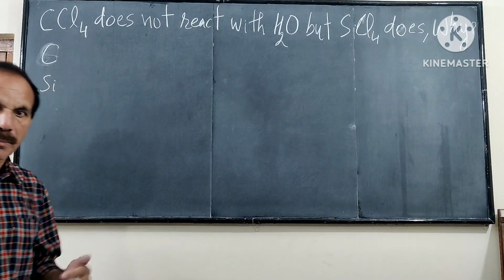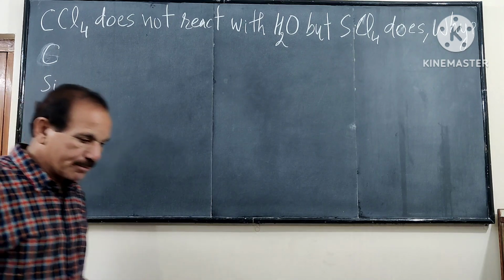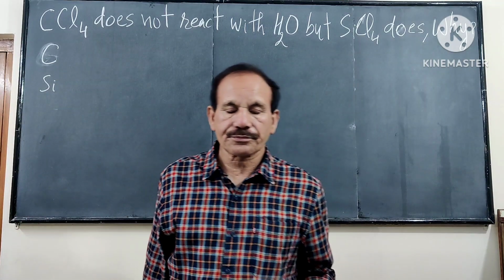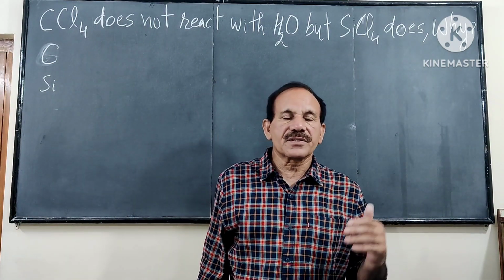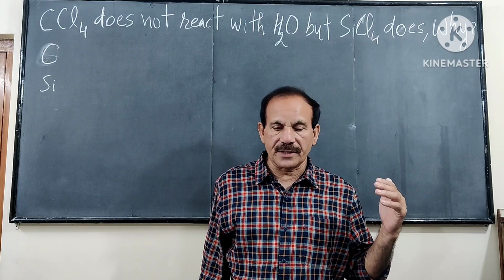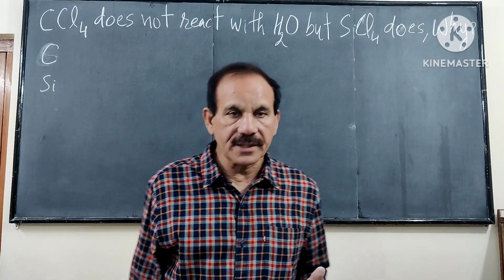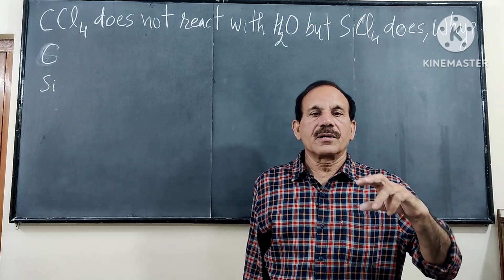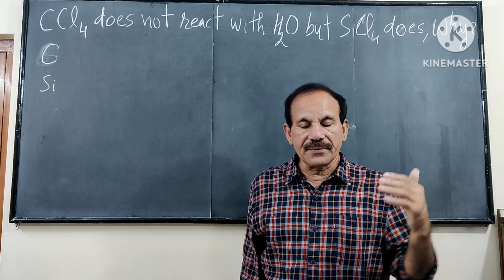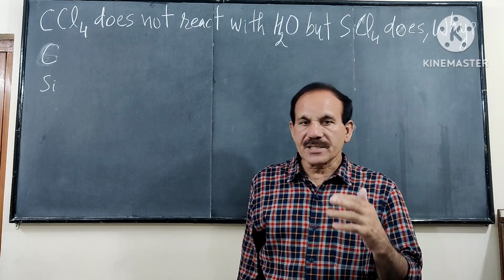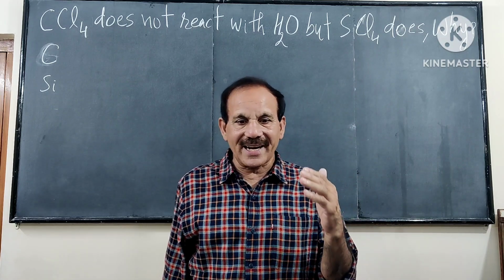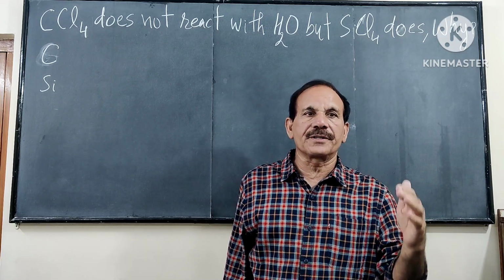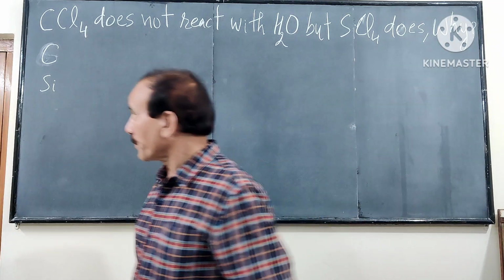They show similar behavior because of their same outermost electronic configuration, but their chlorides are entirely different as far as their action with water is concerned.